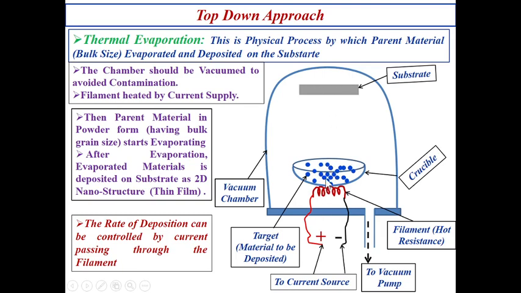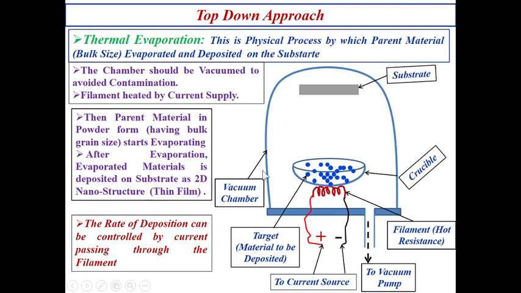Just at the bottom of this crucible, we use a hot filament, a resistance wire which can produce high temperature heat, up to 400 to 500 degrees centigrade. Whenever current is passed through this filament, it produces 400 to 500 degrees centigrade.